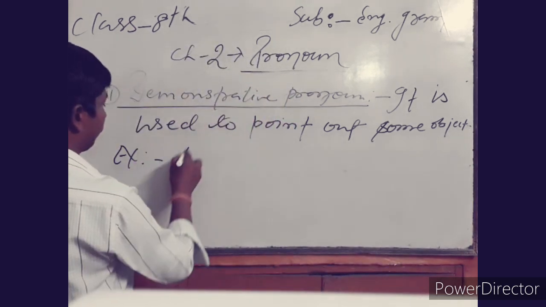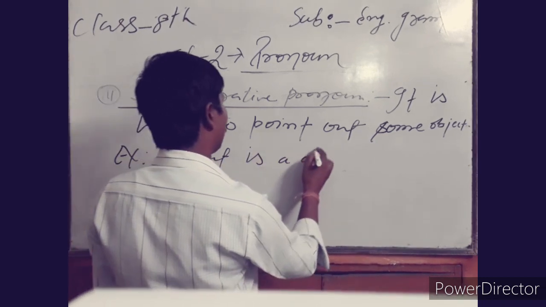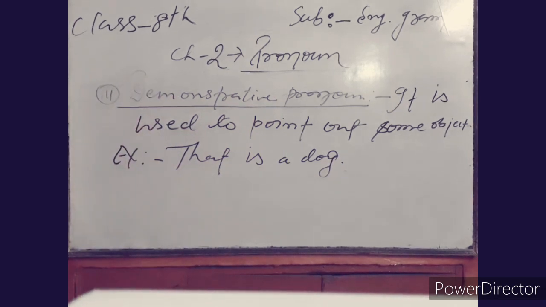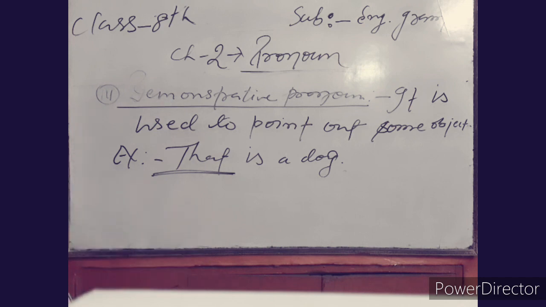You can see, "That is a dog." It means here is "that," and this is a pronoun that can be used instead of a noun.